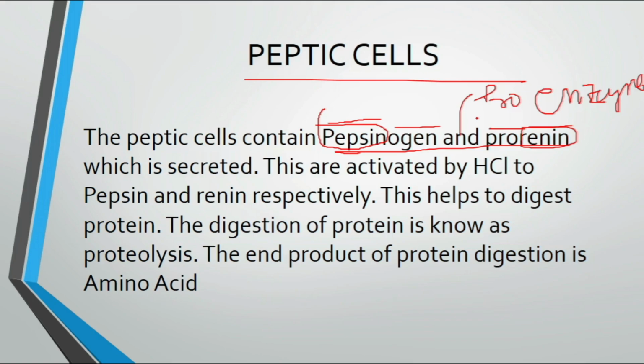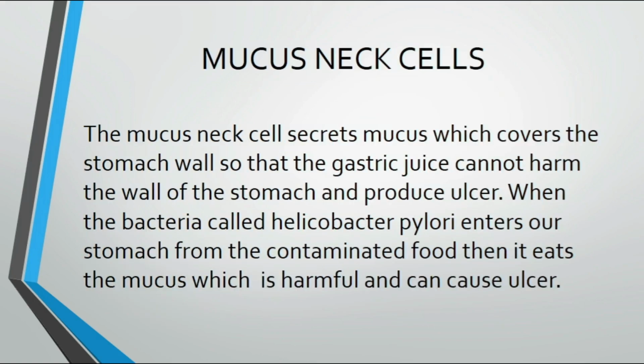The end product of protein digestion is amino acid. Whenever you see amino acid, then you will understand that this protein is digested. But something to be told is that in the stomach the complete digestion of protein does not take place.